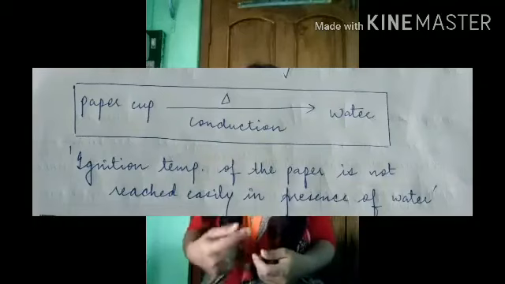Now why does this happen? This happens because in the presence of water, the ignition temperature of the paper is not reached. The paper cup is absorbing heat from the flame and that heat is getting transferred to water by conduction.